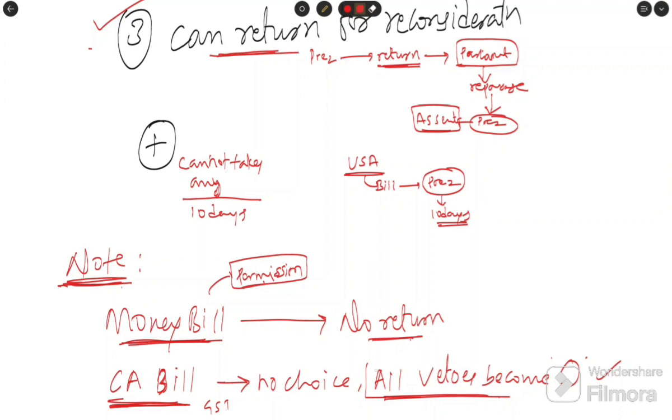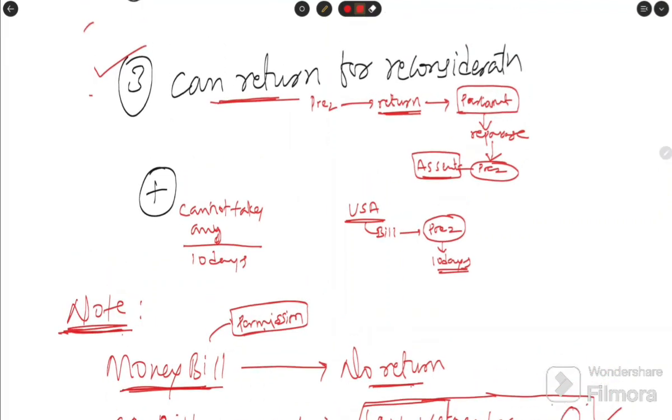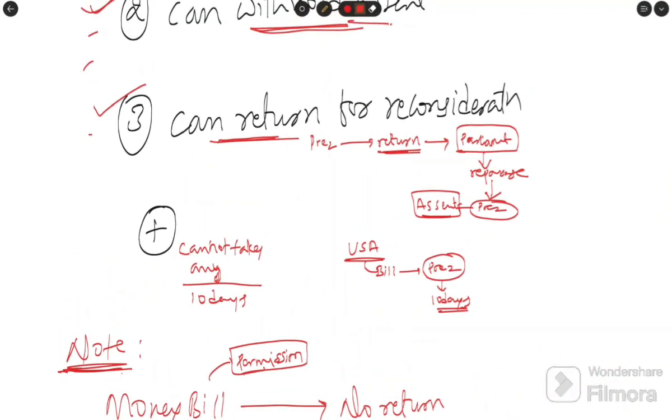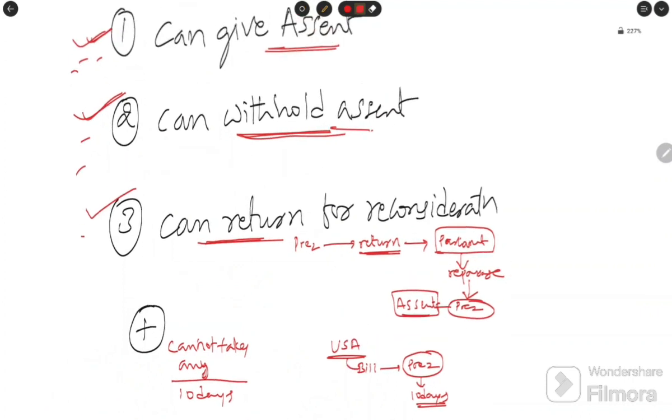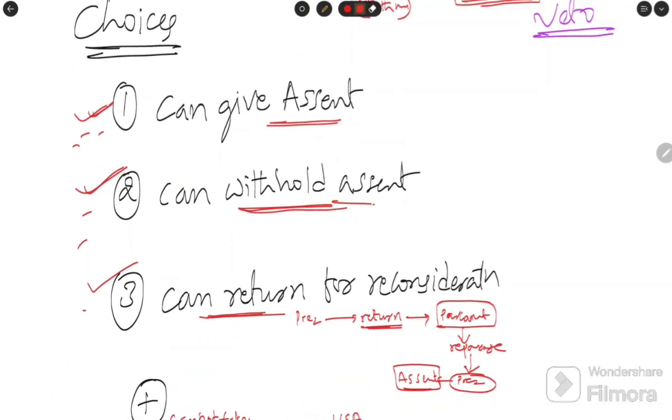Okay, he has no choice. There is another thing that we will come to later, after completing the veto. I hope this is very clear. That is the choices of the president over the bills. And one more thing, the last point on the choices: the president exercises all these choices on the recommendation of the Council of Ministers headed by the Prime Minister.